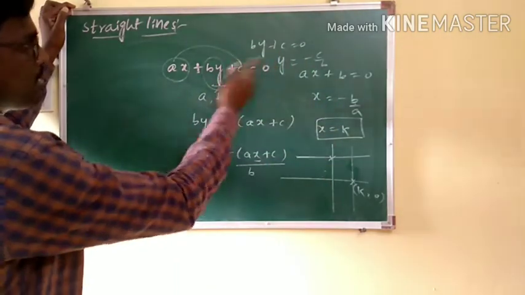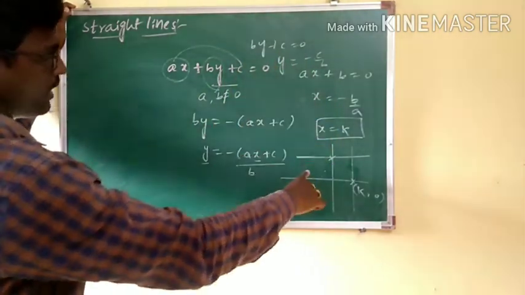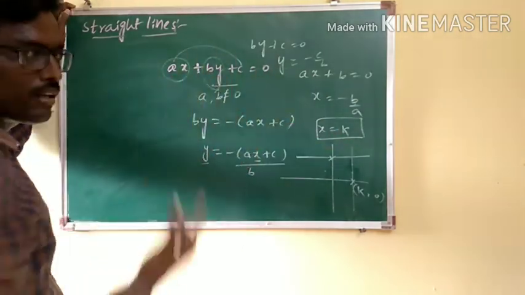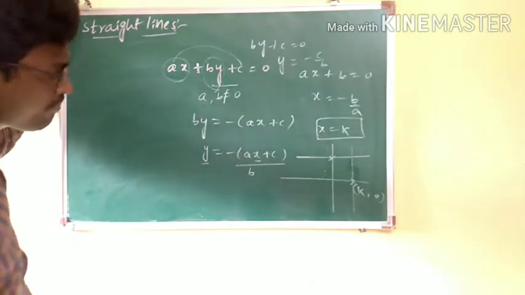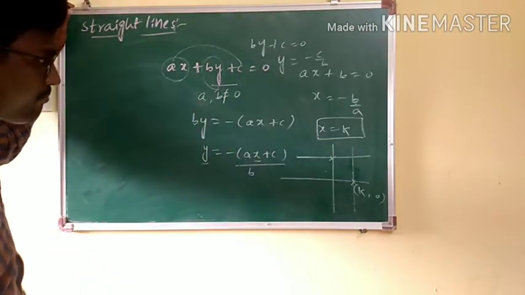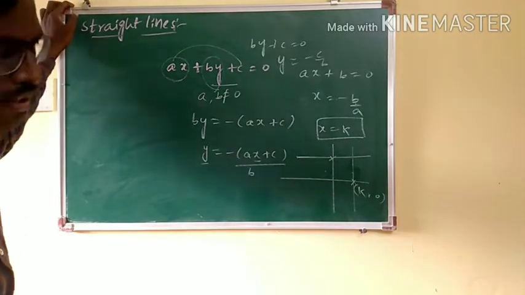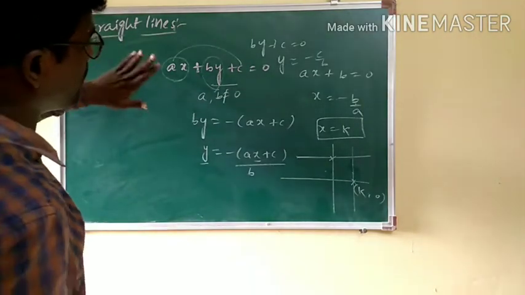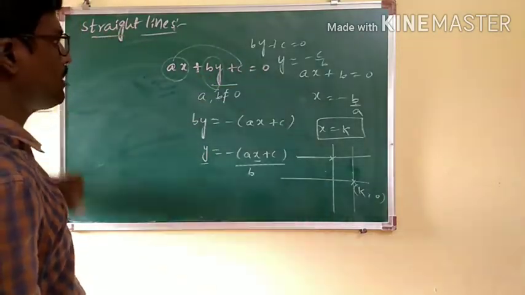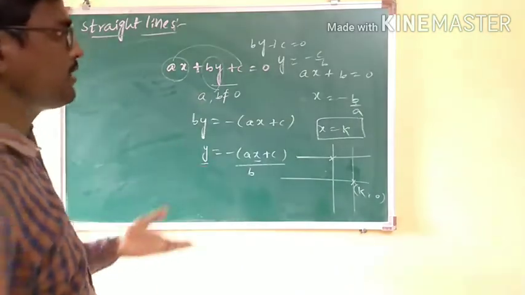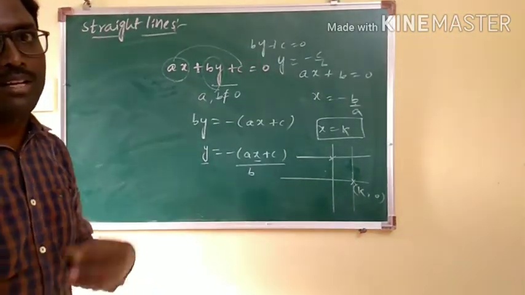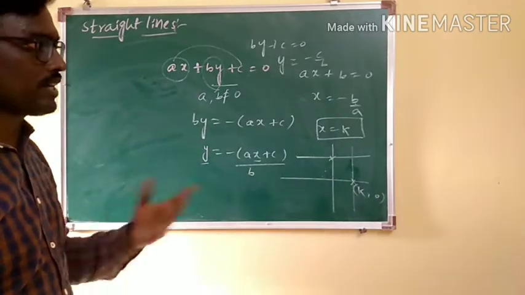If ax plus c is equal to 0, then the line is parallel to the y-axis. If by plus c is equal to 0, then the line is parallel to the x-axis. In such a way you will be getting, and I think we have discussed all these in your schooling. So right from now the lines will be in the form of ax plus by plus c equal to 0, what we call the first degree equation. That is a standard expression, and it will always give us a straight line.